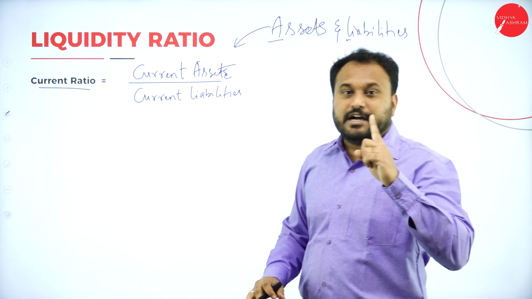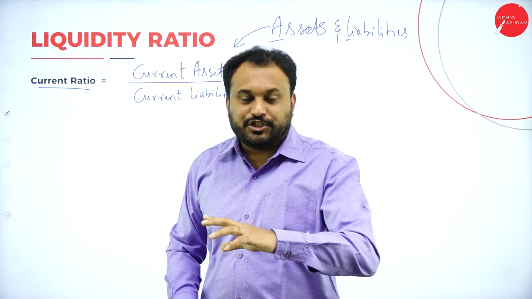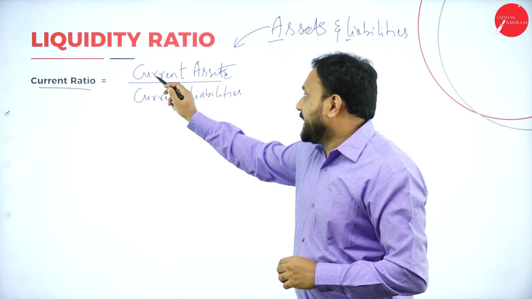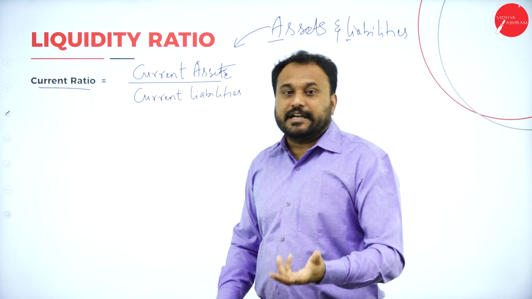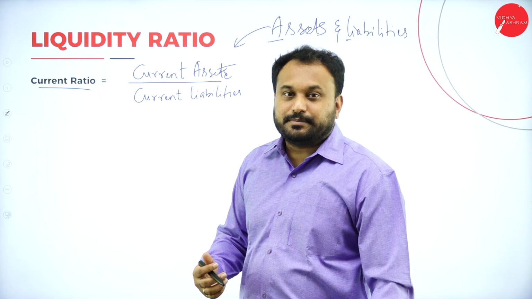So liquidity we have one, that is current ratio, and the current ratio formula is what? Current asset divided by current liability. Simple. That is how you are supposed to go.